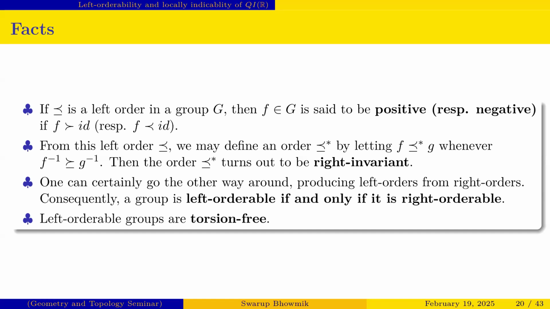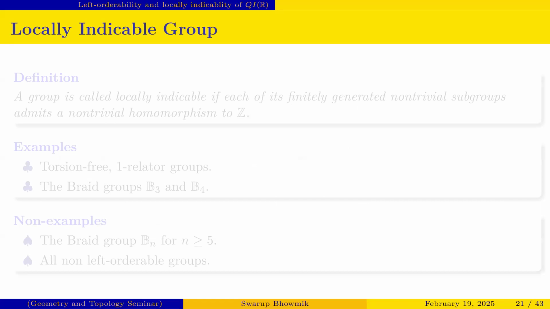It can also be checked very easily that there is no finite order element, without the identity element, in a left orderable group. So these are some facts. Now we go to some definitions of locally indicable groups.